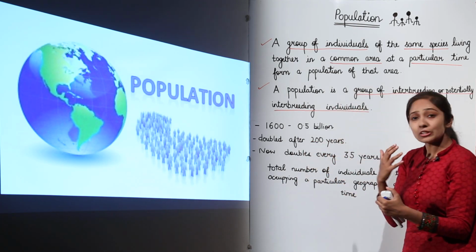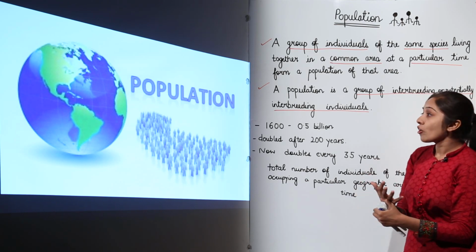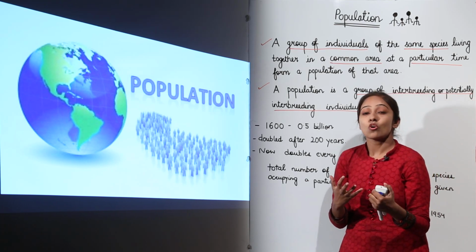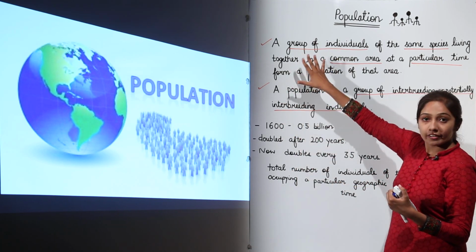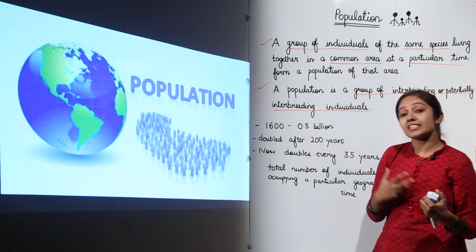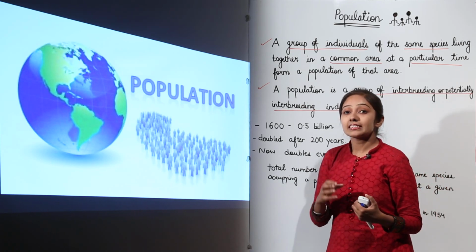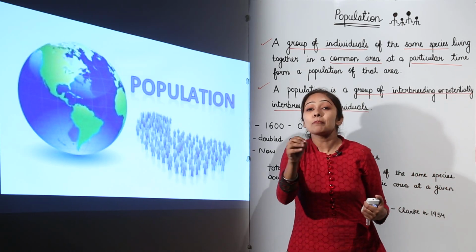What I mean to say is, if we talk about the population in terms of geneticists, they are going to say what we have read before. But when you talk about the demographic point of view, that is the study of population in terms of number of people.